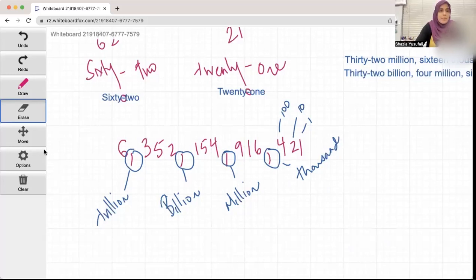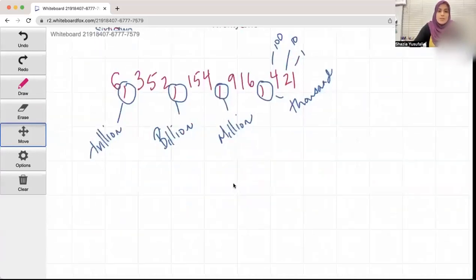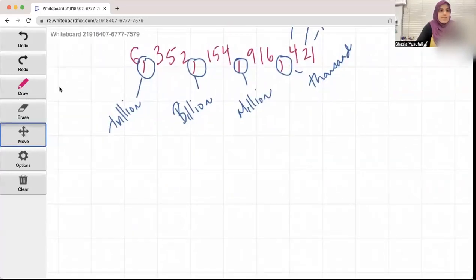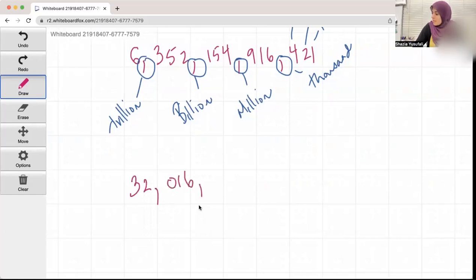Let's try another number, okay? If I were to say, let's see, 32, comma, 016, comma, 009, okay? Let's remind ourselves, what do each of the commas mean?